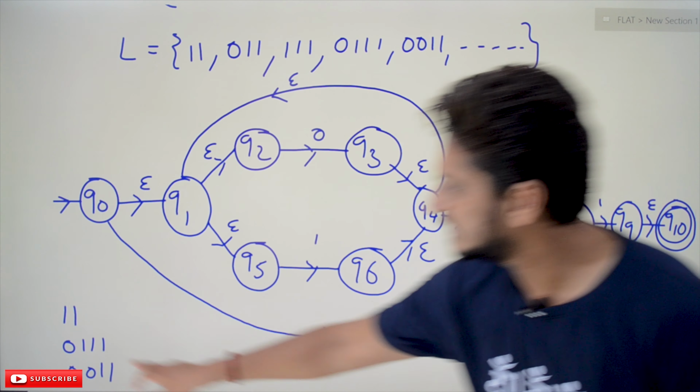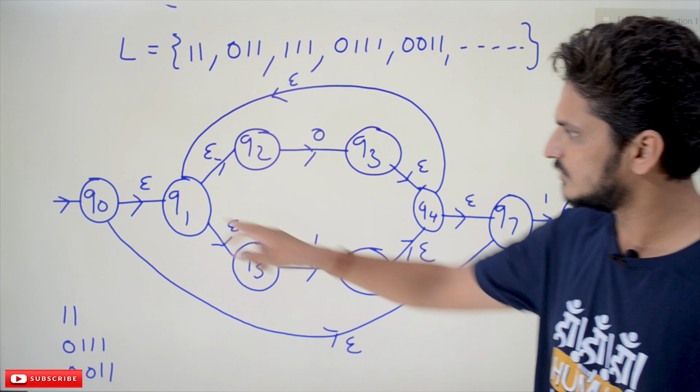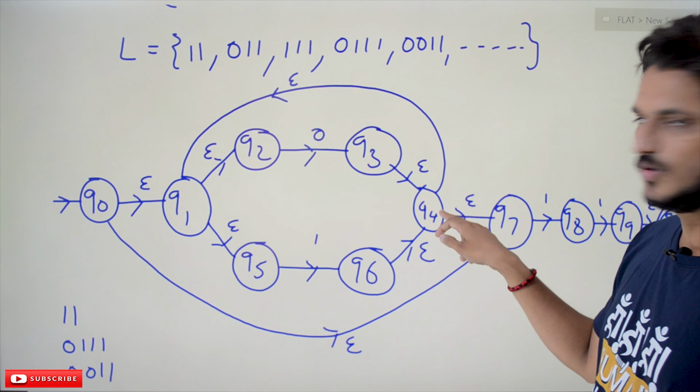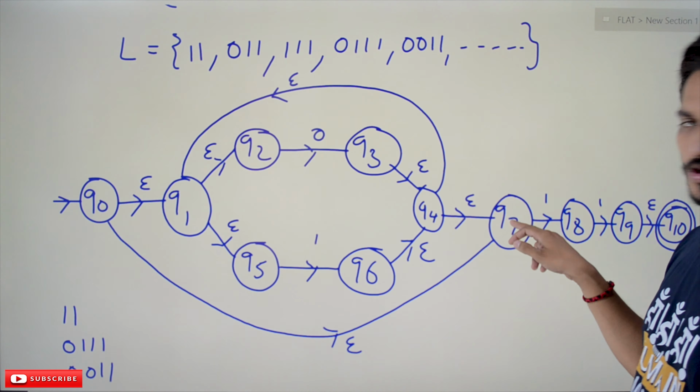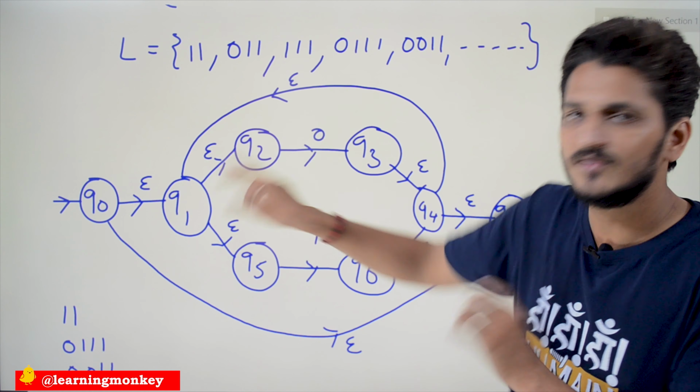Coming to the next example, 0 1 1 1. Whenever you take 0, it will go up to here and move to Q7. For the next characters, one machine is going to check the next two characters as 1 1, thinking that if the next two characters are 1 1, we should accept it. And another machine goes back and thinks that whatever the last two characters are, I will check the logic again from the beginning.